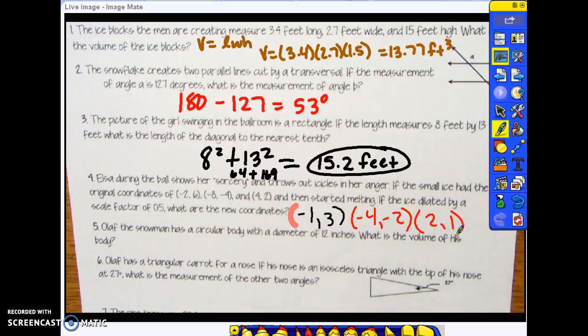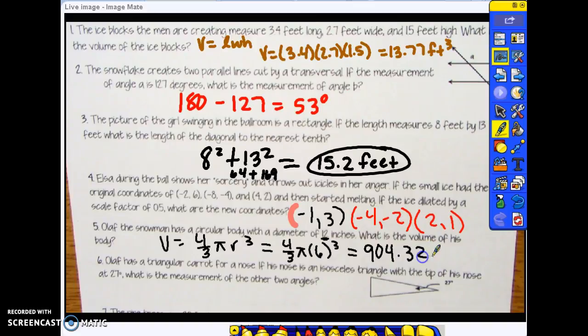Number 5, Olaf the snowman has a circular body with a diameter of 12 inches. What is the volume of his body? If he has a circular body, that means we are looking for the volume of a sphere. 4/3 pi radius cubed. This is the diameter, so we have to divide that by 2 and then raise it to the 3rd power. Then multiply by pi, then multiply by 4/3, and you will get 904 32/100 cubic inches.